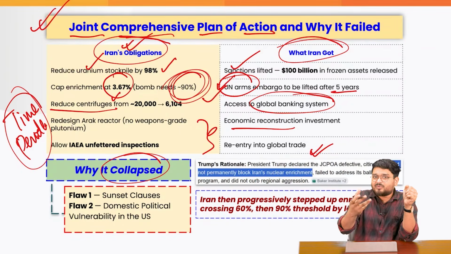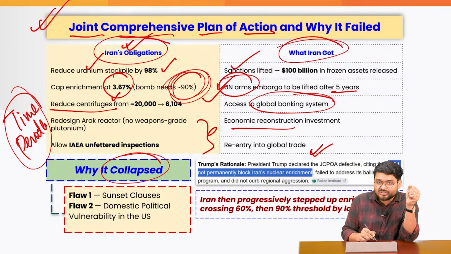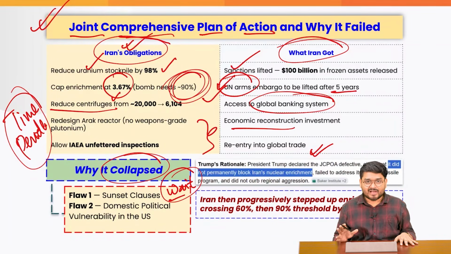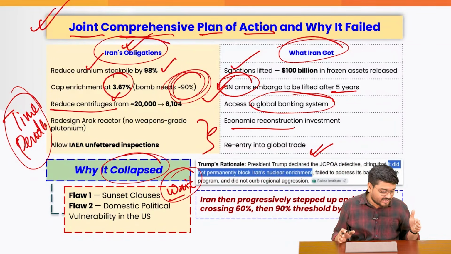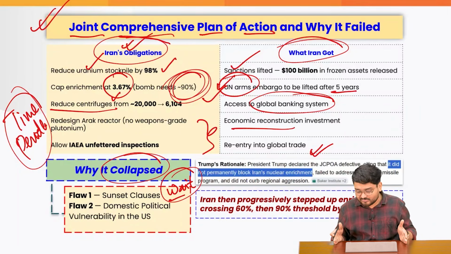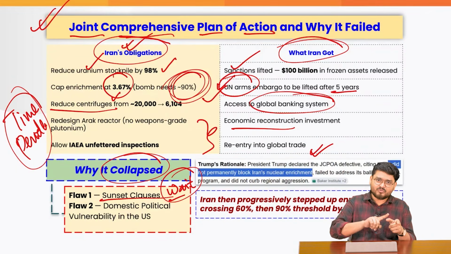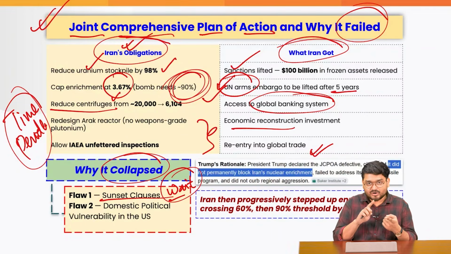So the best possible scenario Iran thought was to wait it out, because Iran knows that Israel, the neighbor, has a nuclear weapon. So if Israel has a nuclear weapon and I do not have a nuclear weapon, then this is an imbalance that I'm staring into. So firstly, Iran also had some issues, guys. Iran waited it out, waited the JCPOA out. And that is one of the reasons it failed.